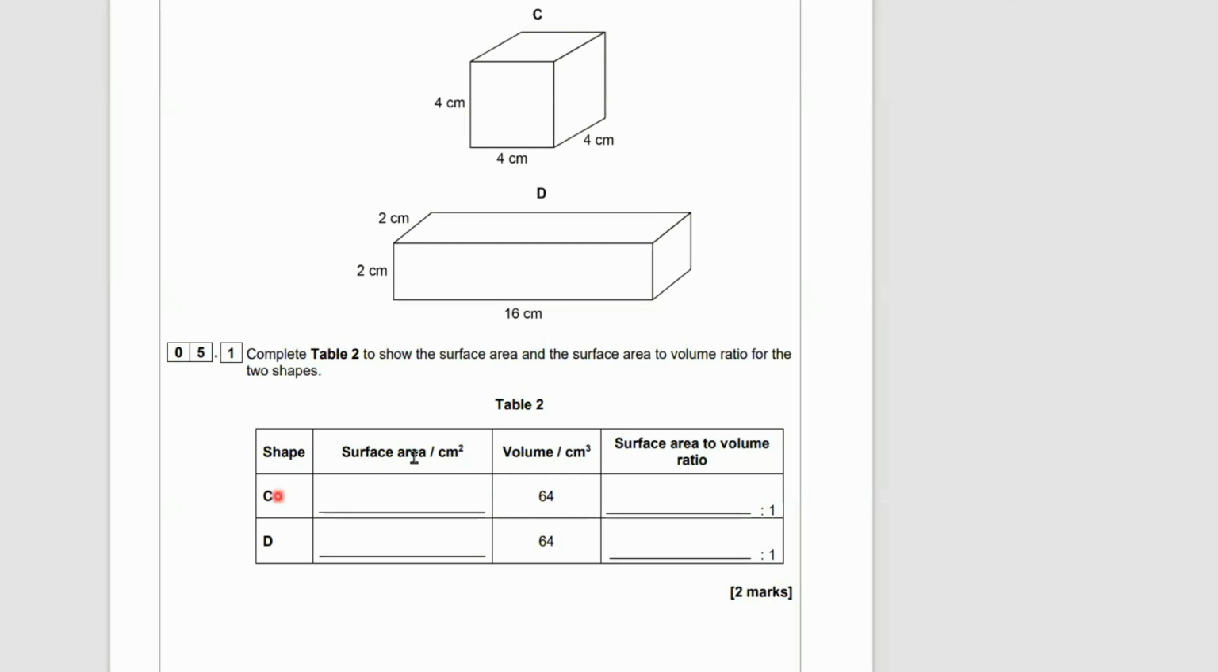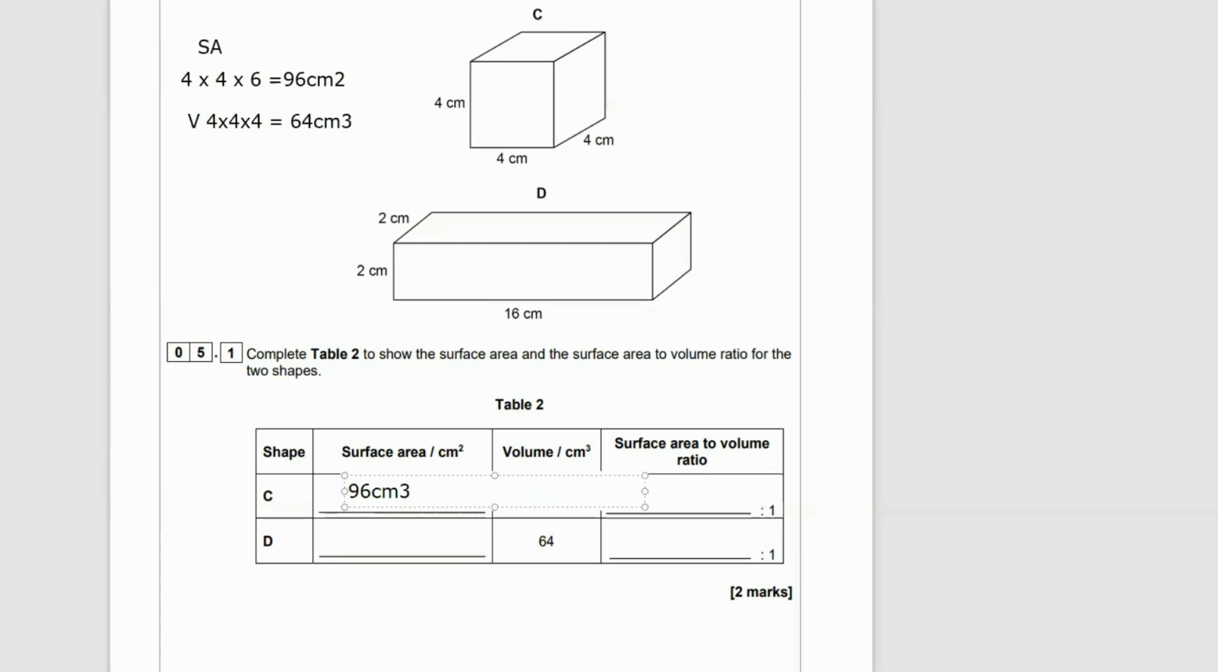So we want the surface area to volume ratio of the 2 shapes, which means I need to count. They've given us the volume is 64 with each, but let's calculate that surface area. So the first block C is 4 times 4 times 6. That would give me 4 times 4 is 16 times 6 is 96. So 96 centimeters squared. And the volume we already said they've given to us, but just to show you how they worked it out, it's 4 times 4 times 4 here. Height times width times depth.